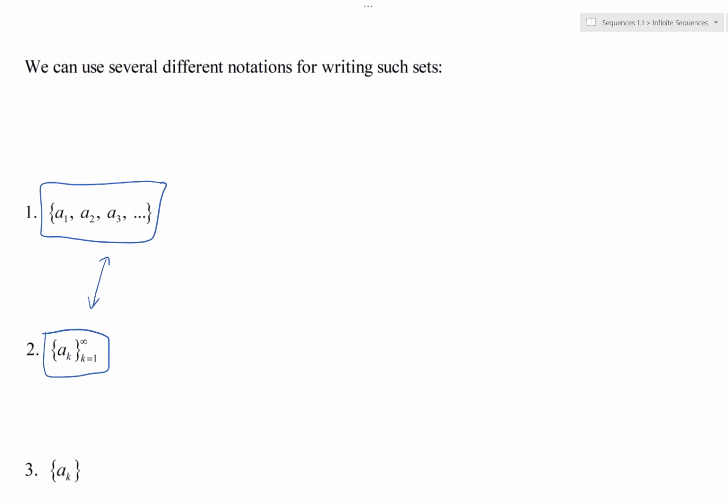Or if you're being real lazy, just write it without those little symbols on the right, just the set of A sub k's. It means really the same thing. And the advantage in number 3 versus number 2 is that usually in number 3, we just assume k goes from 1 to infinity. Whereas in number 2, even though we wrote it starting at k is 1 and going to infinity, the advantage there is maybe it doesn't start at k is 1. Maybe it starts at k is 3. Maybe it starts at k is 4. And that's really the difference between when you want to use number 2 versus number 3.